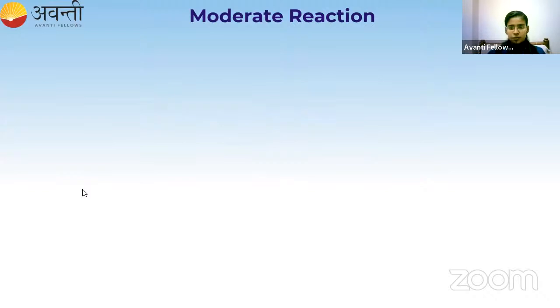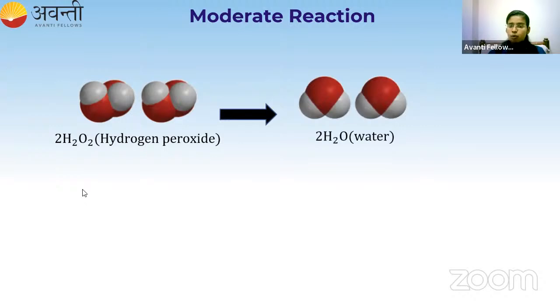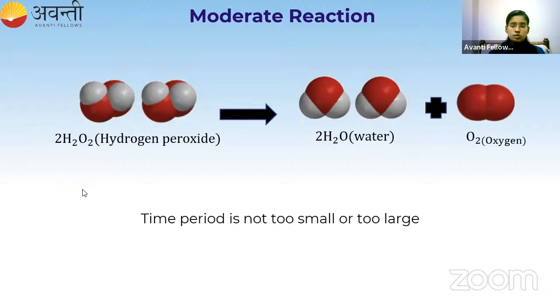Now the next is moderate reaction. This is the second type. I am taking hydrogen peroxide as an example. The decomposition of hydrogen peroxide, H2O2, will give rise to water and oxygen. Here, for this conversion to take place, the time period is not too small or too large.